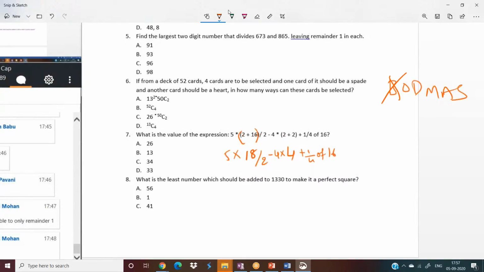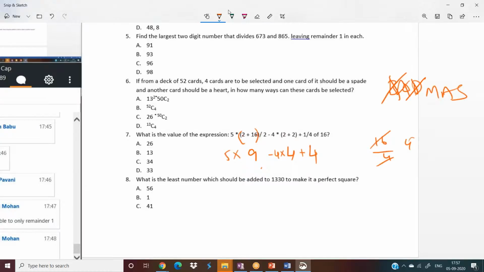we finished B and then O. So 1 by 4 of 16 is nothing but 16 by 4, which is 4. So I'll erase this part and write 4 directly. Now O is also over. Divided by, can you see 18 by 2? So instead of 18 by 2, I can write 9 directly. Yes, this is 9. So D is also over.